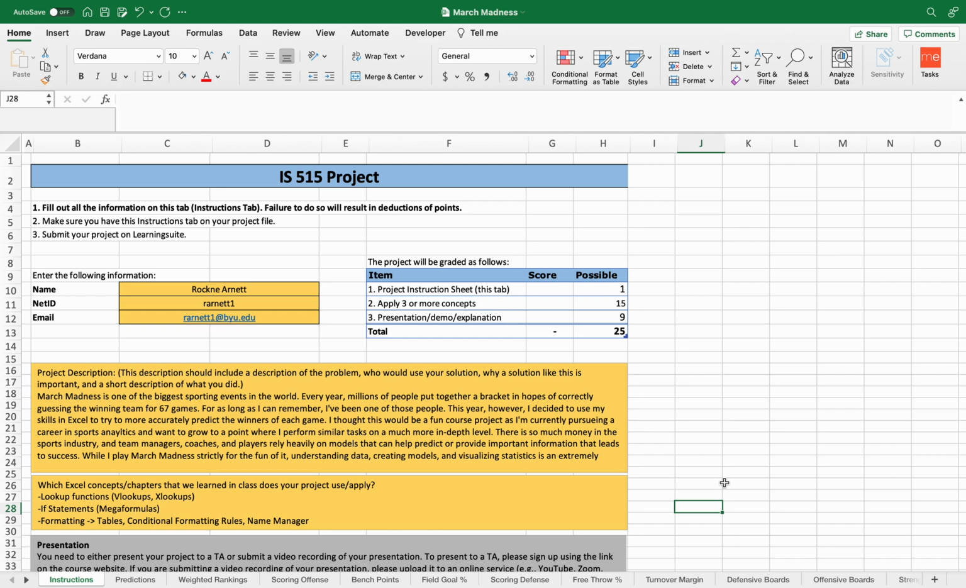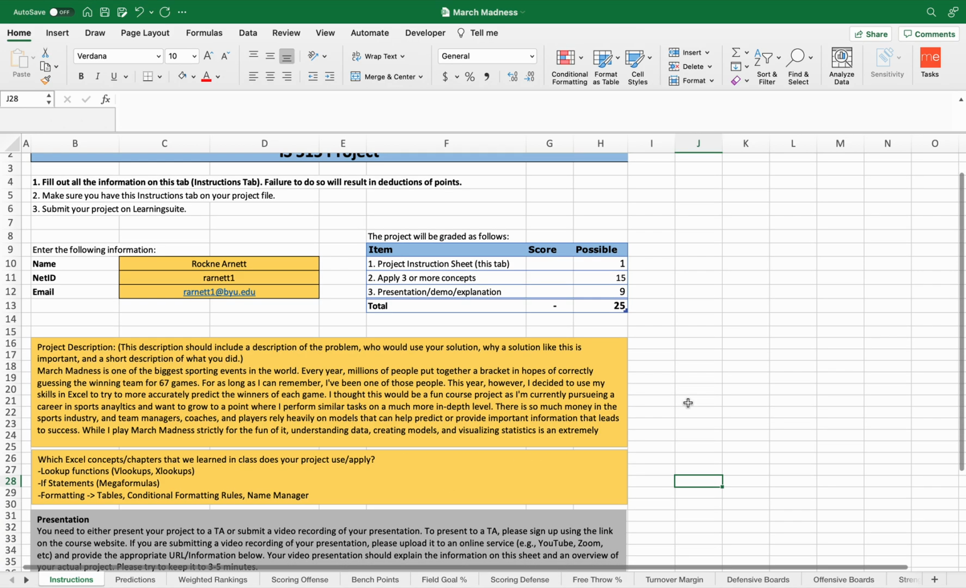My name is Rock Arnett, and for my final project, I decided to look at March Madness and create a March Madness bracket or model to try to predict the winner of each of the 67 games. The reason I did this was because I'm pursuing a career in sports analytics, and I thought this would be a fun way of combining my passion for sports, my career in sports analytics, and also a current event that seems relevant to a lot of the individuals in the class.